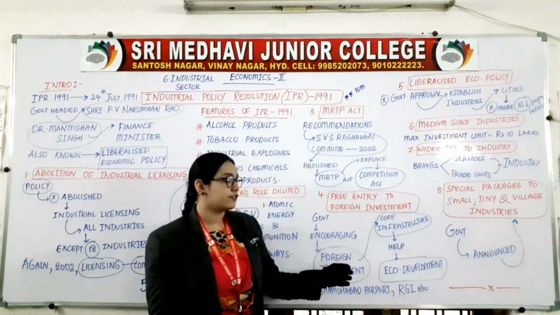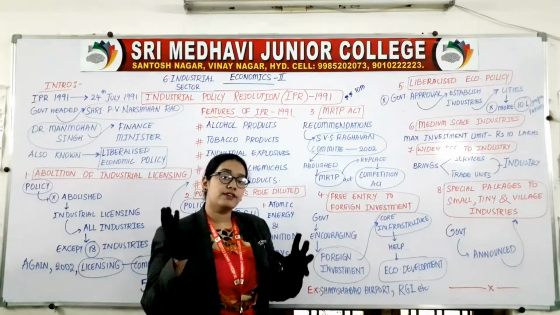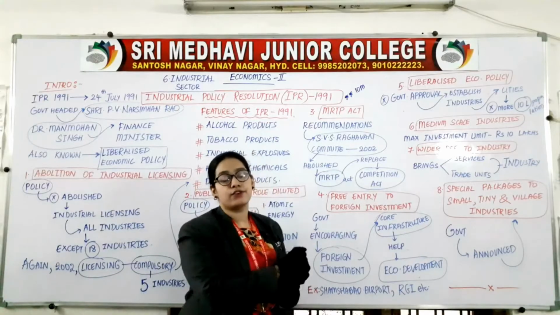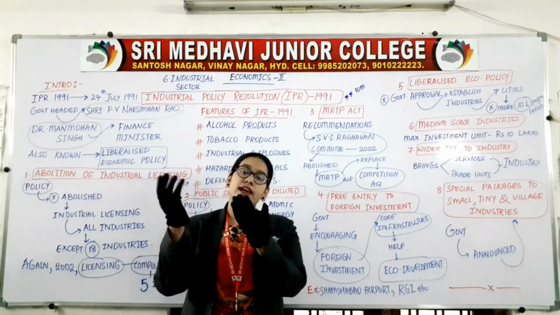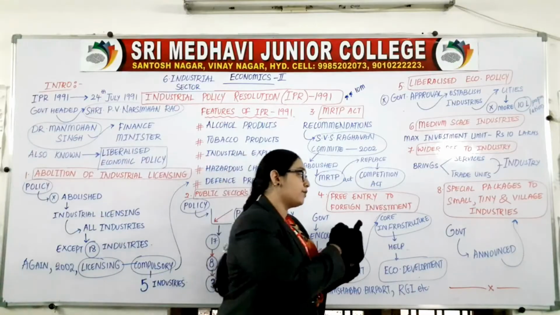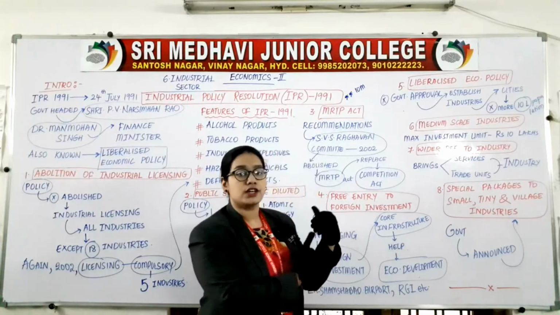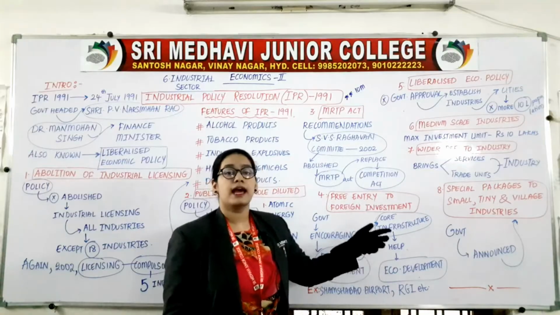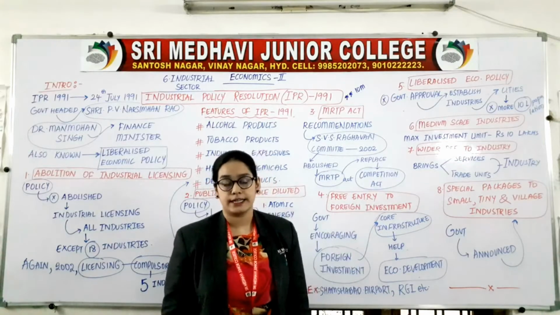That is called foreign investment. So whenever we are getting foreign investment, we are focusing on our infrastructure, which is helping us to become an economically developed country.